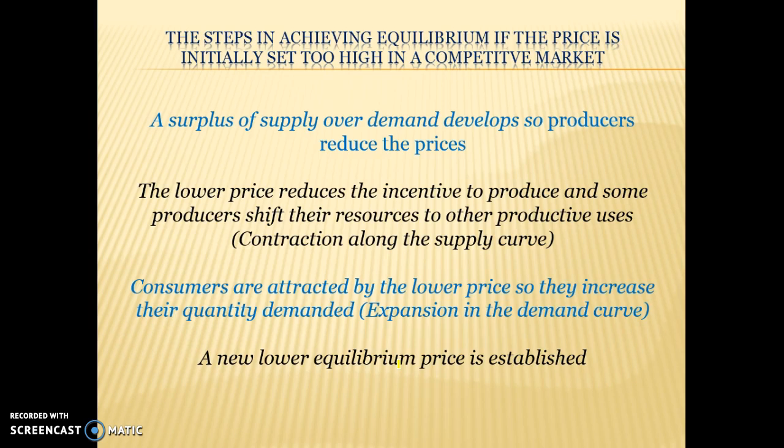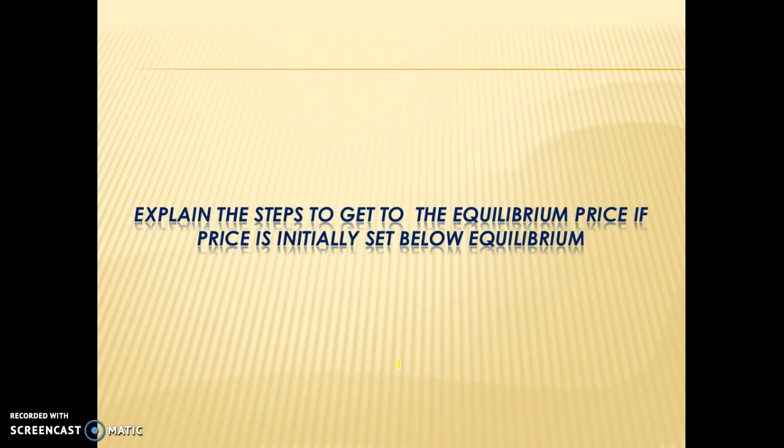The lower price reduces the incentive to produce, and some producers shift their resources to other areas, so there's a contraction in supply. Consumers are attracted by the lower price, so they increase their quantity demanded, and there's an expansion in demand, and the new lower equilibrium price is established. Explain the steps to get to the equilibrium price if price is initially set below equilibrium. This is your challenge. Do it quickly.